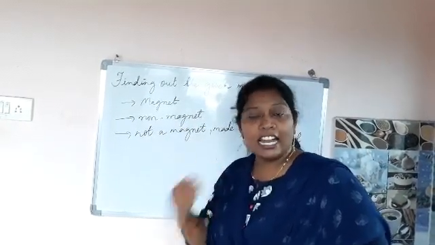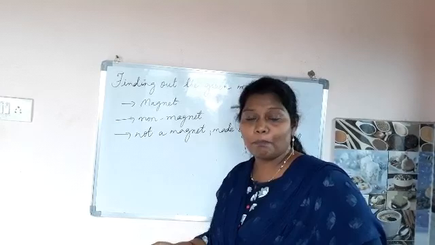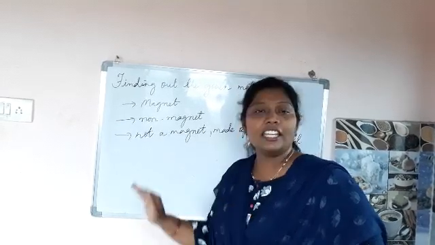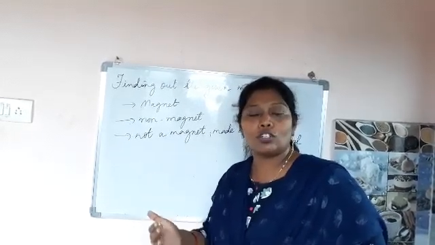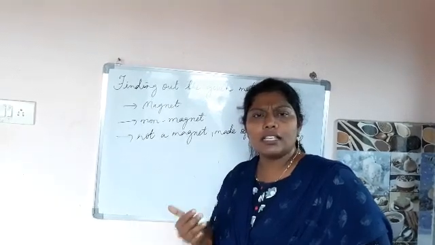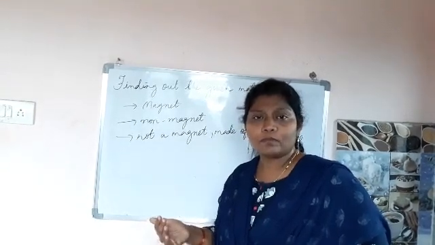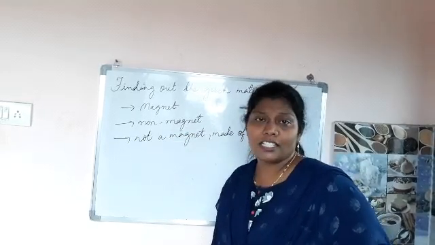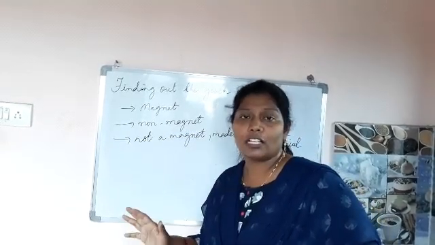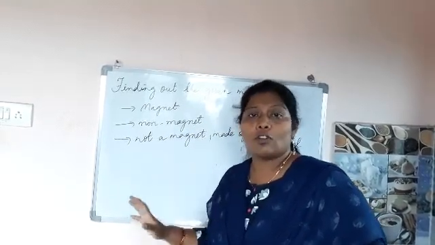It is neither attracted nor repelled. It doesn't contain any property of the magnet, like paper, pencil, wood, plastic, aluminium, stainless steel. All these are non-magnetic materials. They don't react to the magnetic force.